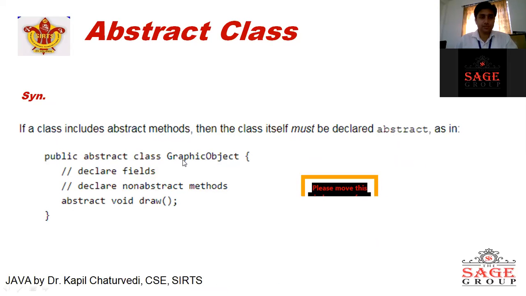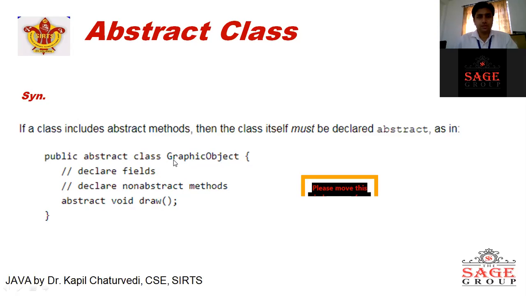Public abstract class GraphicObject. This is the abstract class name. We start with curly braces, declare fields, declare non-abstract methods, and abstract void draw, and close the class. That's the syntax in which we are declaring some abstract methods, and if the method is abstract, we define it with the abstract keyword, and if it is not abstract, then we define a simple method.